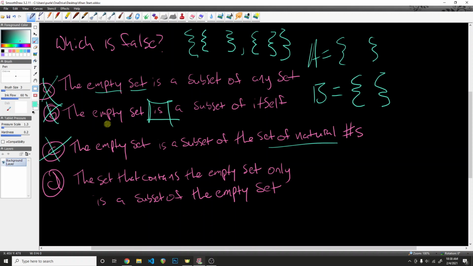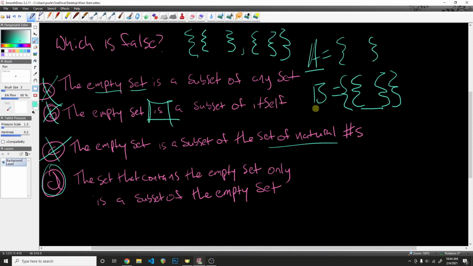So finally, by process of elimination, we can say that D is the correct answer: the set that contains the empty set only is a subset of the empty set. At that point, we're saying that this is a subset of this. And technically, this would be considered an element inside of B that is not inside of A. So the better way to go about this is probably process of elimination, but this is definitely the correct answer. And we can also prove this to ourselves by contradiction.